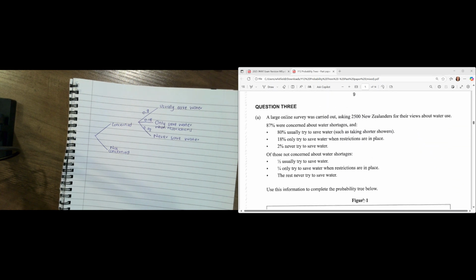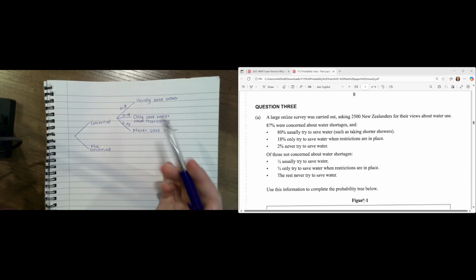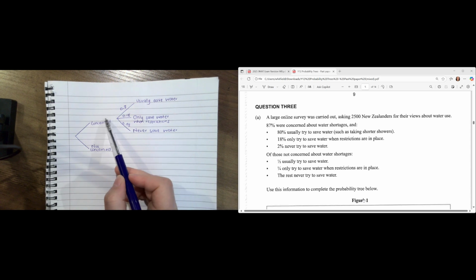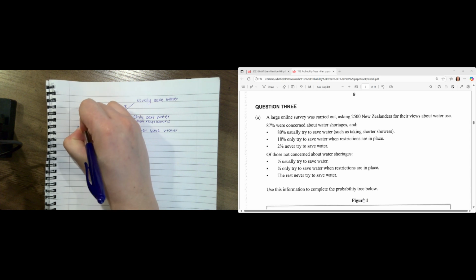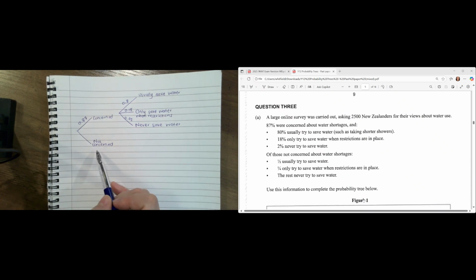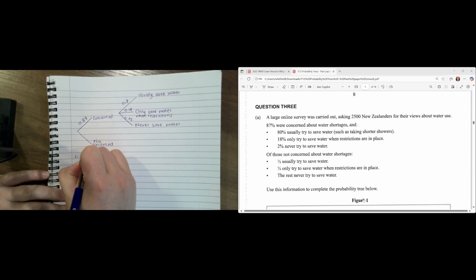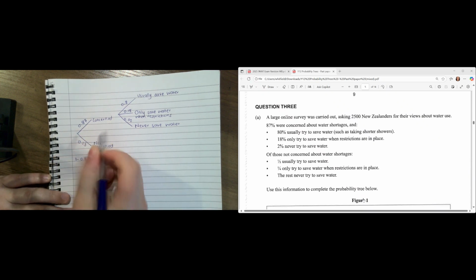Okay, now I'm going to go back up here and have a look at what we're going to be doing. So, first things first, they're saying 87% were concerned. So that's going to fall under this concerned branch. So this is going to be 0.87. Okay, remember I'm popping it into decimal. It's just a little bit easier to work with. And then we've got concerned, and then we've got not concerned. And I know that this needs to add up to 1. So if I go 1 minus 0.87, it's going to give me 0.13. So this is going to be 0.13, like that.